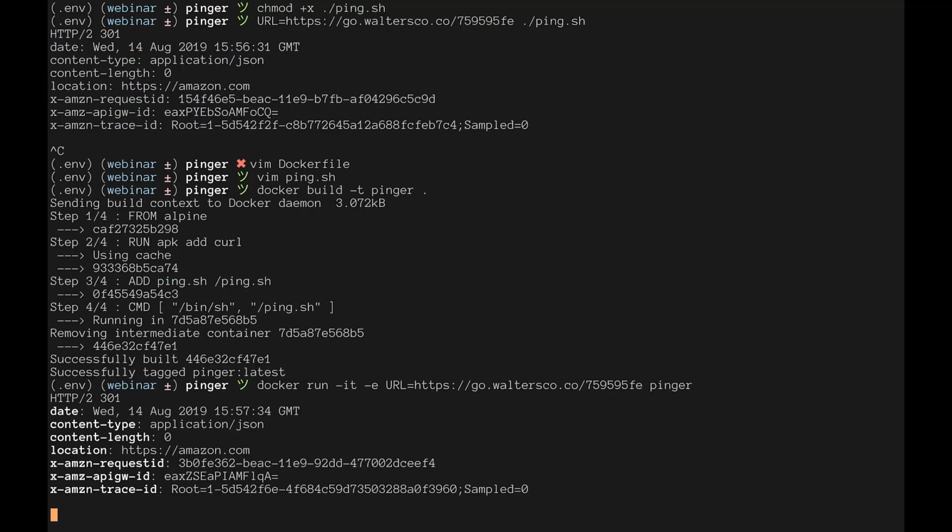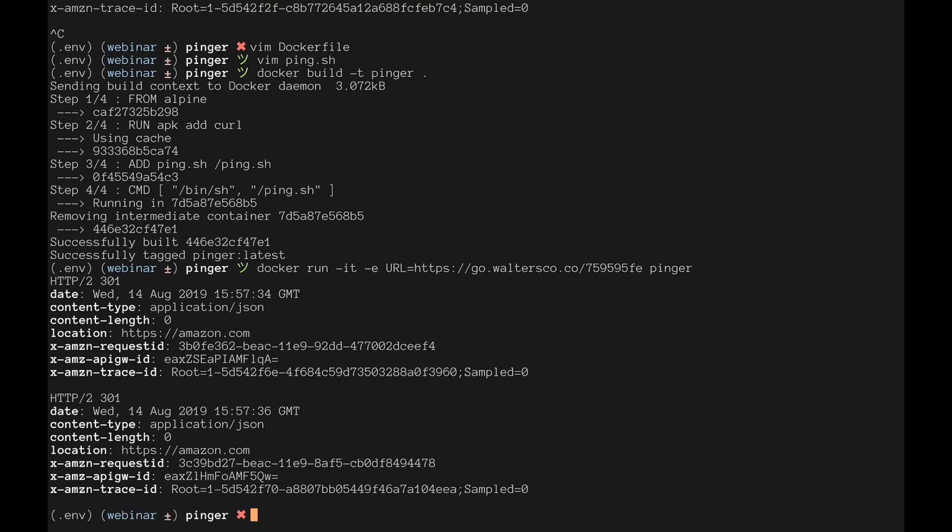Neat. Okay, so this little container generates a single transaction every second, which is the basic building block of a traffic generator. Now let's go to our CDK application and see how we can define our Fargate service to run this Docker image.